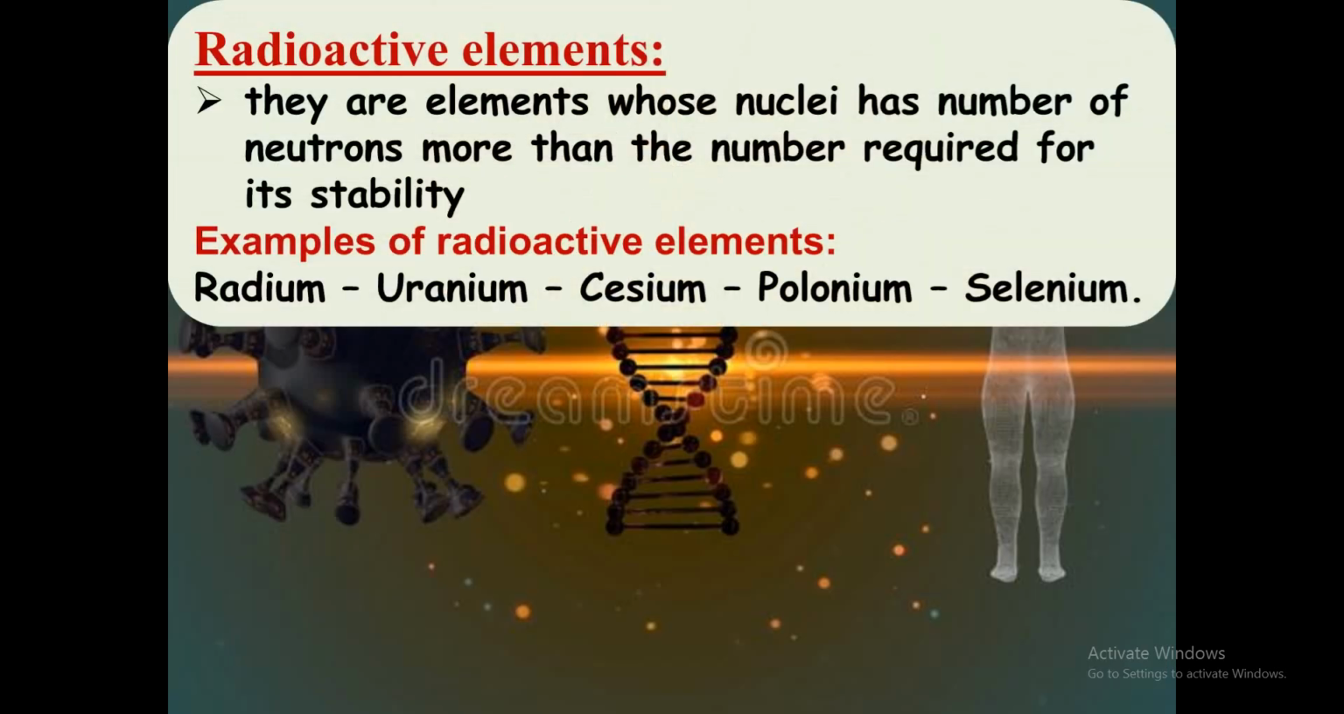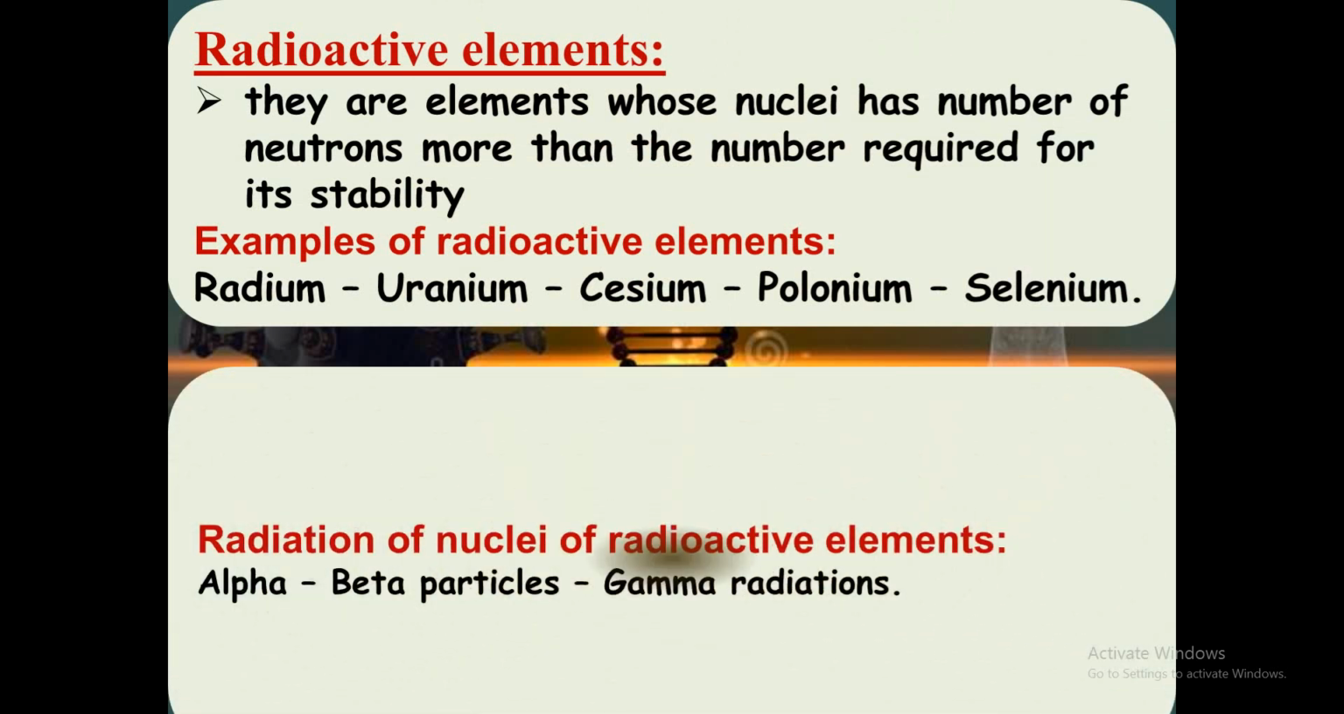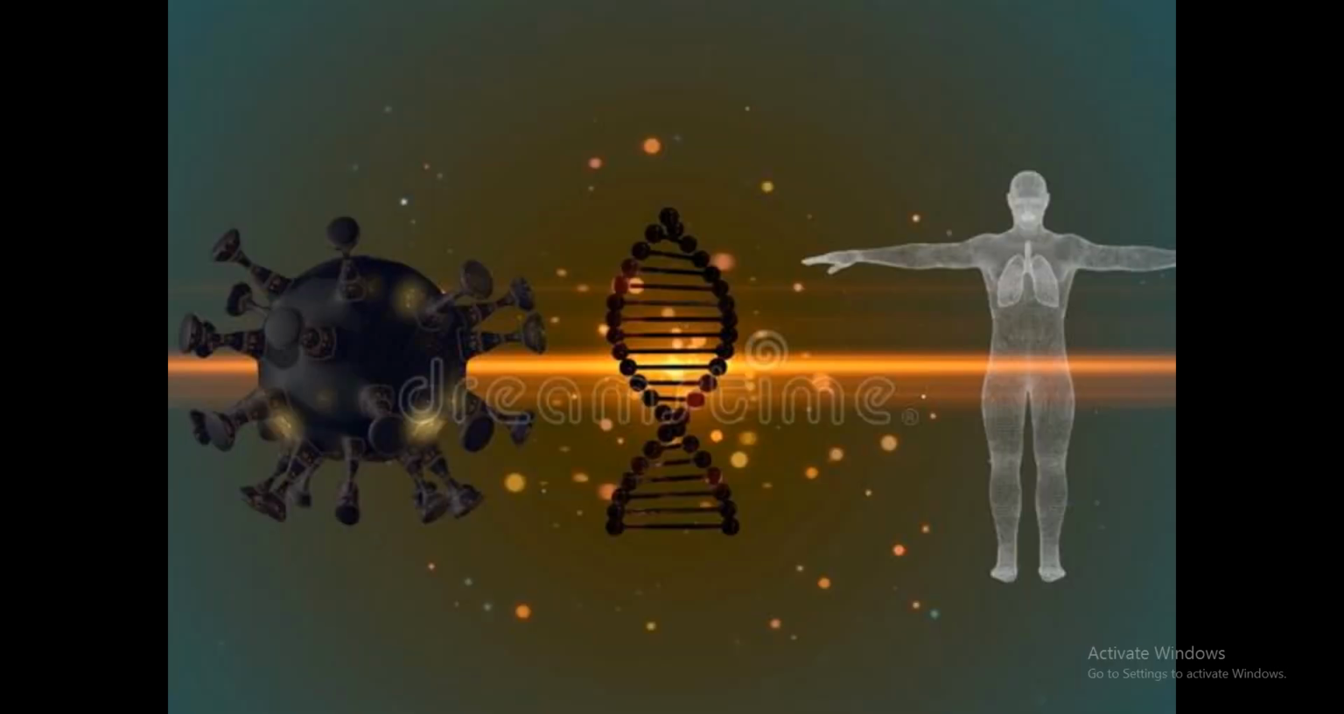Radioactive elements are elements whose nuclei have a number of neutrons more than the number required for their stability. Examples of radioactive elements: radium, uranium, cesium, polonium, selenium. The radiation of nuclei of radioactive elements includes, for example, alpha, beta, and gamma rays.